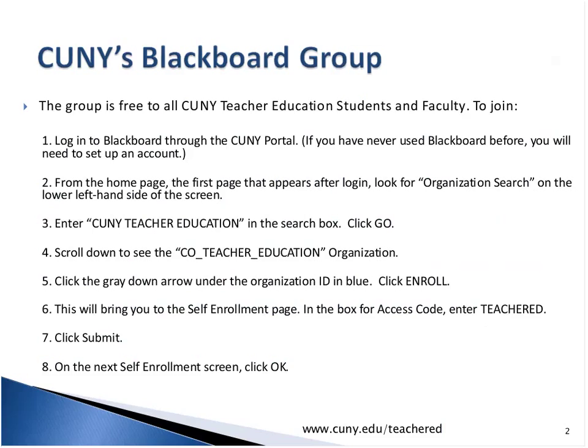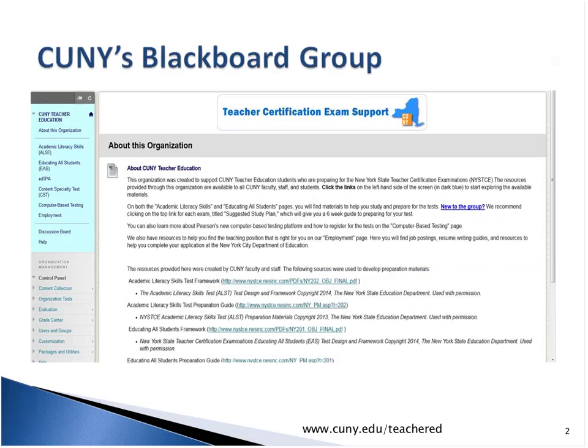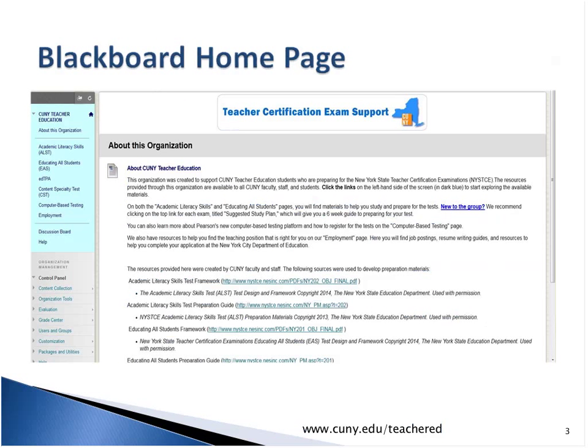To join the group, you'll follow the instructions on the screen. These instructions can also be found by going to the CUNY Teacher Education website, cuny.edu/teachereds, the URL that is listed at the bottom of this slide. Once you log into the Blackboard group, you'll see this homepage. To access resources for the EAS, you'll need to click on the link on the left-hand side of the screen.